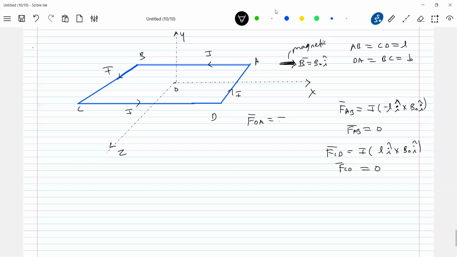F on DA bar should be equal to I into dA, which is minus B K cap, cross B naught I cap. Current I times minus B K cap cross B naught I cap. K cross I will be J. So this will become B naught I B J cap.